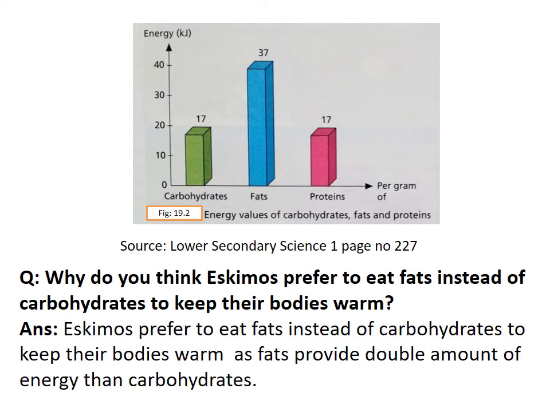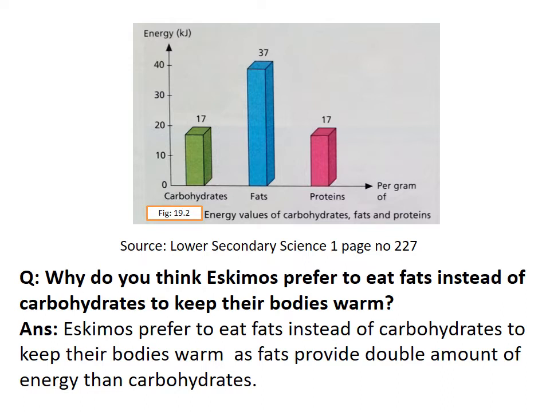Now according to your Lower Secondary Science 1, you can see a graph here. It is telling us about the energy values of carbohydrates, fats and proteins. If we are burning 1 gram of carbohydrates, it is providing us with 17 kilojoules of energy.